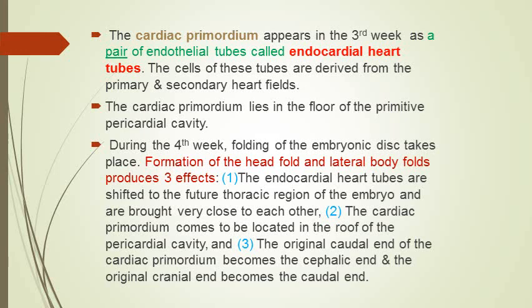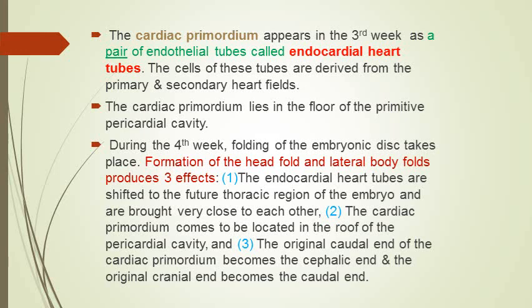So as the lateral body folds are formed, the endocardial heart tubes are brought close together, and the formation of head fold, as we have discussed, brings the cardiac primordium in the roof of the pericardial cavity when complete 180-degree folding in the head region has occurred.